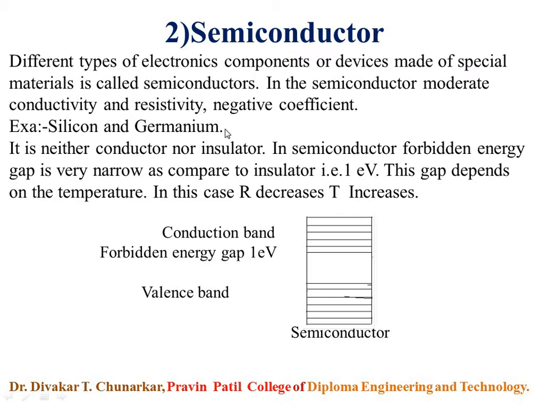In the semiconductor, the most popularly used materials are silicon and germanium. Silicon and germanium are important examples of semiconductor. Most electronic devices are fabricated using semiconductor material along with conductors and insulators.